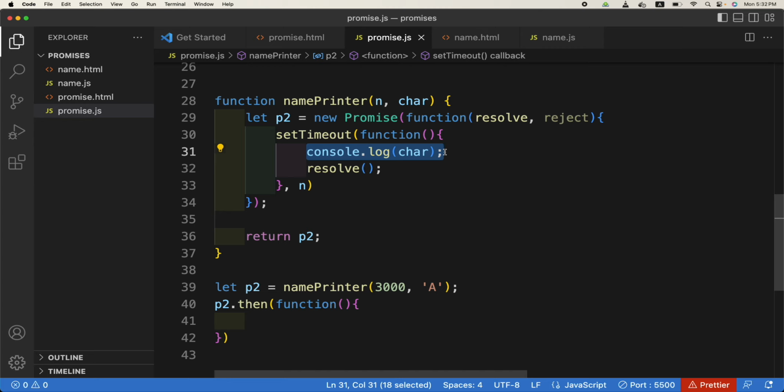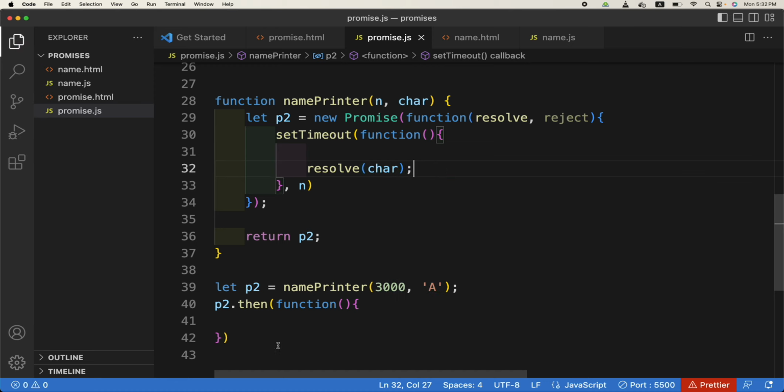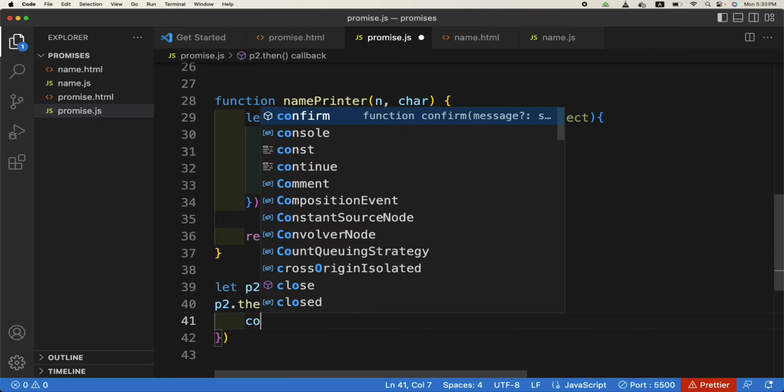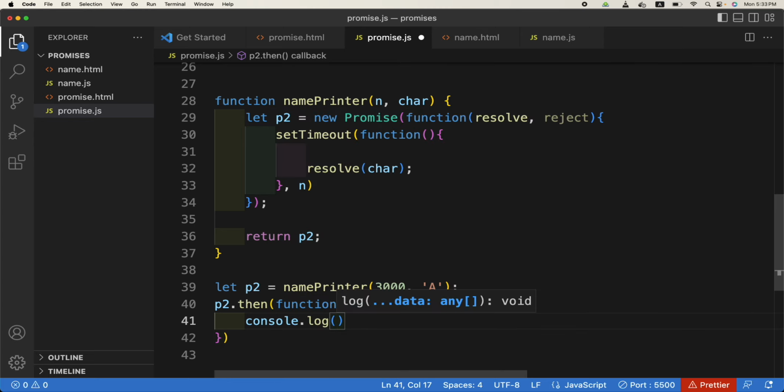Okay, so we will remove the console.log from here, and we will pass, as I said previously, this character as a parameter to the resolve function. So what will it do? It will resolve. It will appear here as d, and we will console.log d here. What should it be, d or char? D. Good.